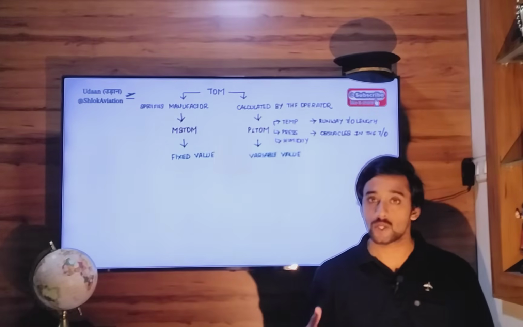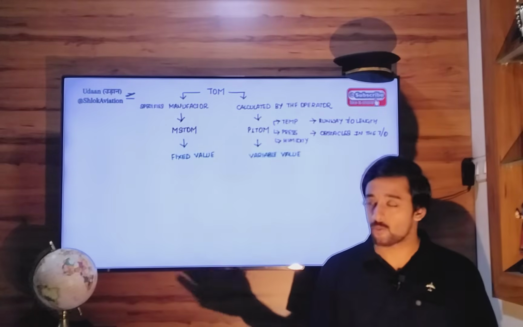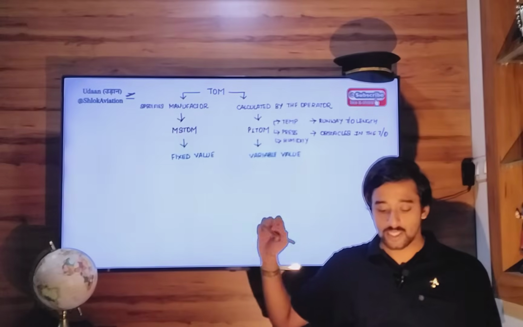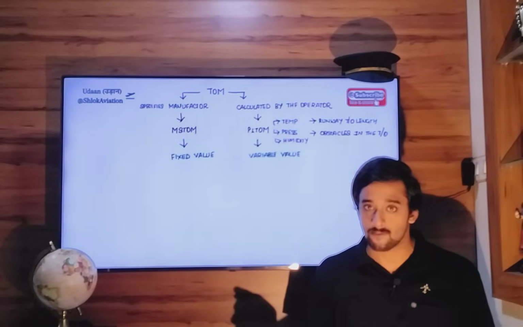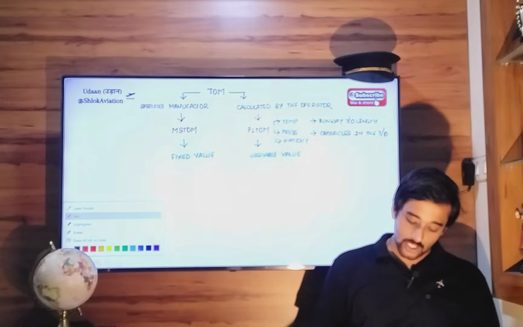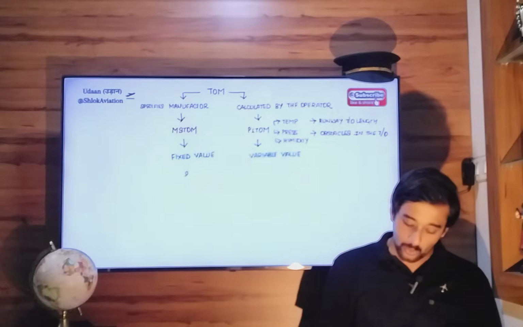They combine together to form performance limited takeoff mass. So we have maximum structural takeoff mass. We have performance limited takeoff mass, which is calculated by the operator of that aircraft. Next thing, so let's say your maximum structural takeoff mass on a particular day is 20,000 kg,